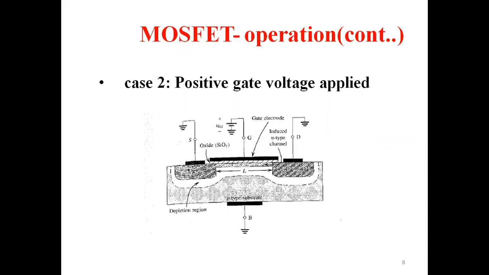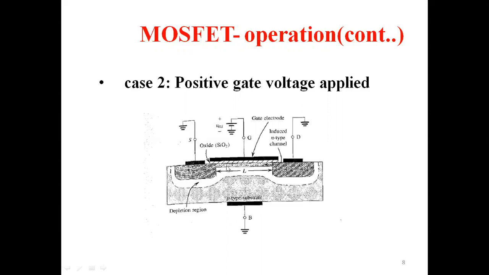These electrons get collected under this gate, because to this gate I have applied a high positive voltage, which is acting as a control voltage. You know that the gate is going to control the entire device. The gate is going to control the current through the entire device. So by applying a positive voltage at the gate, electrons from the p-type substrate get attracted towards the gate and settle down beneath this particular terminal.